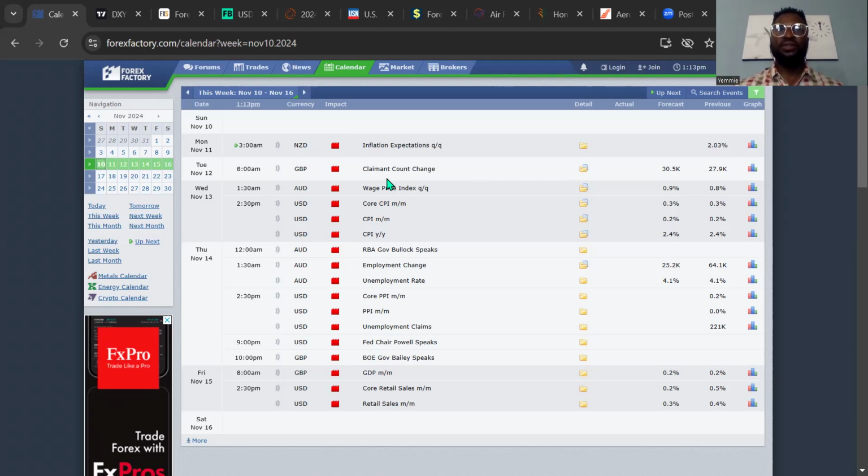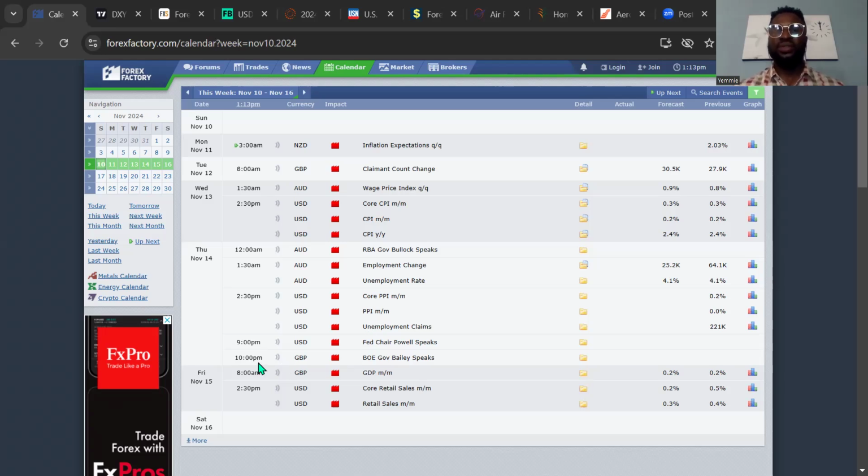On Tuesday, we have the Great Britain pound, with the claimant count change at 8 a.m. Nigerian time. On Wednesday, we have the AUD and the US dollar, at 1:30 a.m. and 2:30 p.m. respectively, focusing on the wage price index, and the core CPI for the US dollar at 2:30 p.m. Nigerian time. On Thursday, we have most of the red folder news coming up on the AUD, about three of them, at 12 a.m. and 1:30 a.m., and the US dollar coming out at 2:30 p.m. and 9 p.m. Nigerian time.